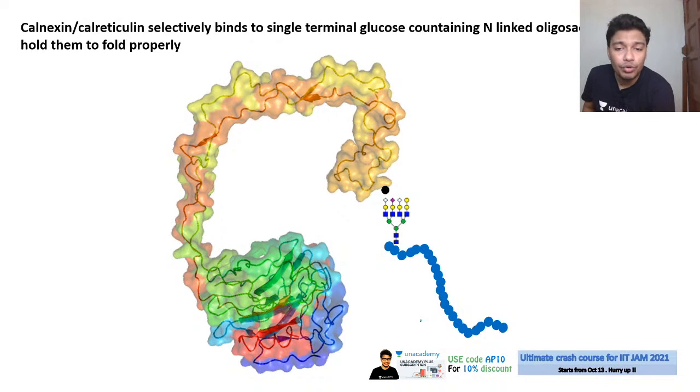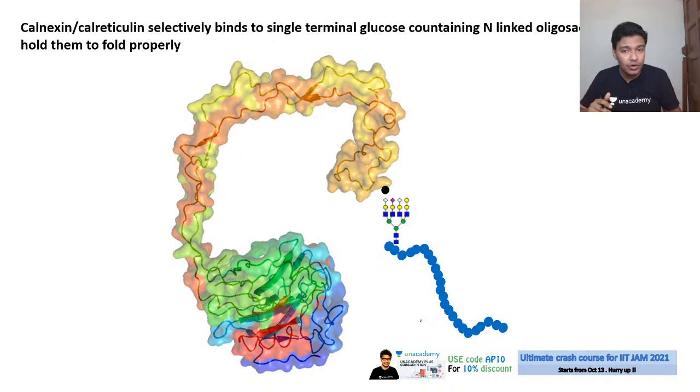Now once a protein is totally folded, then it is termed as a functional protein, right? Otherwise it would be a protein but not functional, and non-functional proteins are not useful for the cell. So ER works like a quality control. ER chaperones work like a quality control. It ensures that until and unless the folding process is complete, the protein should not leave the ER.